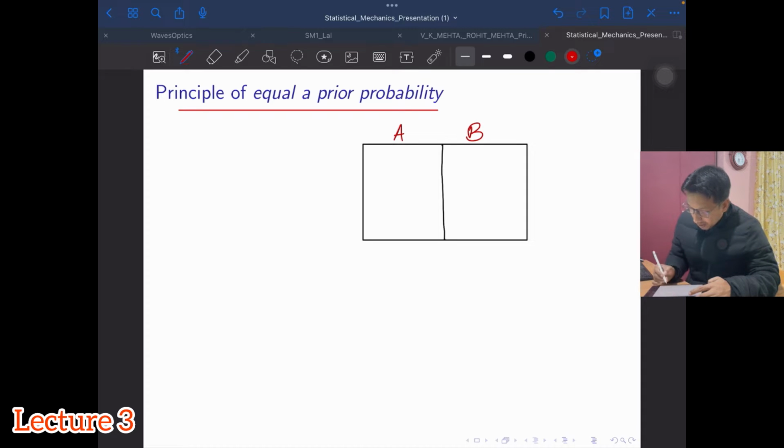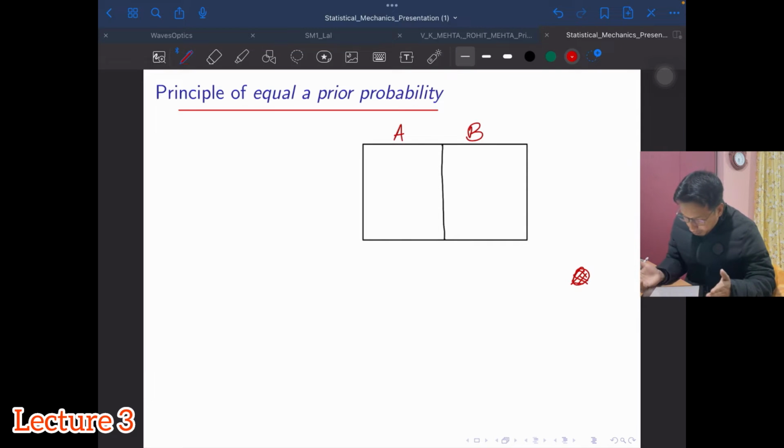The condition is that I take a particle, or a ball in this case, and this particle will go into either of these boxes. When I throw it, it will not fall outside the box. Now we know that since both the compartments are of equal size, the probability of getting the ball into compartment A is equal to the probability of getting the ball into compartment B, because both of them are of equal size.